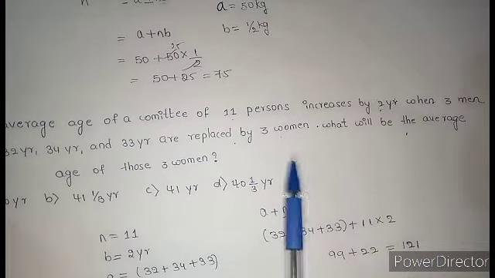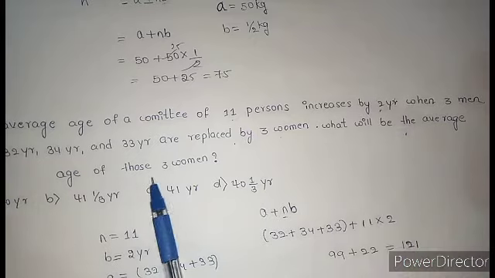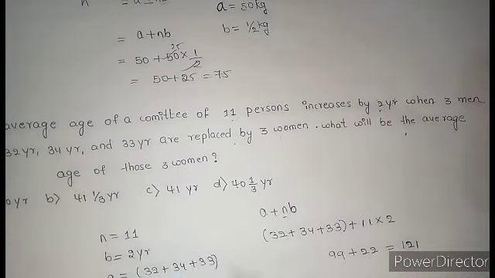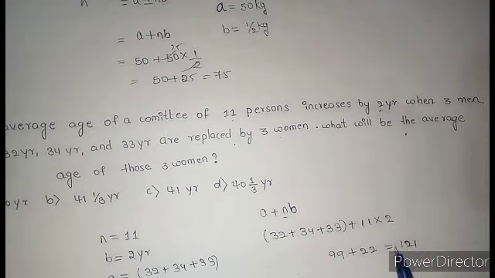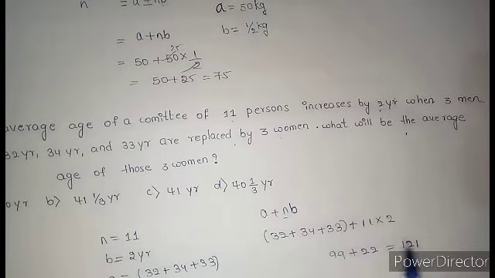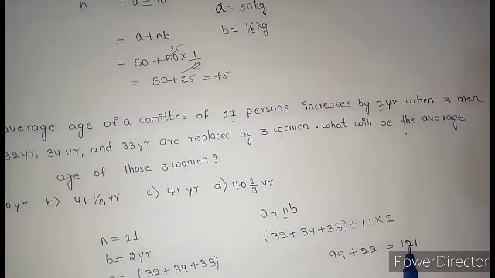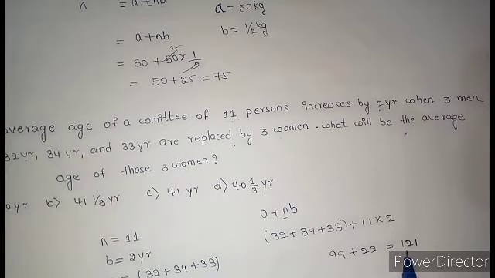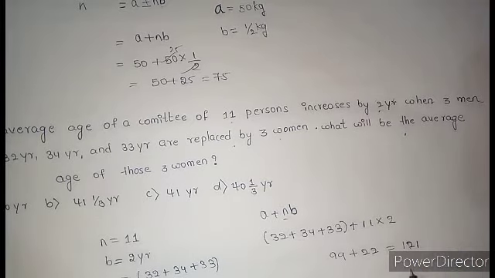Read the question properly. What will be the average age of those 3 women? See, this 121 is the sum of the ages of 3 women. Here the question is not to find the sum of the ages of 3 women. Here the question is to find the average age of 3 women. How do we know the average?